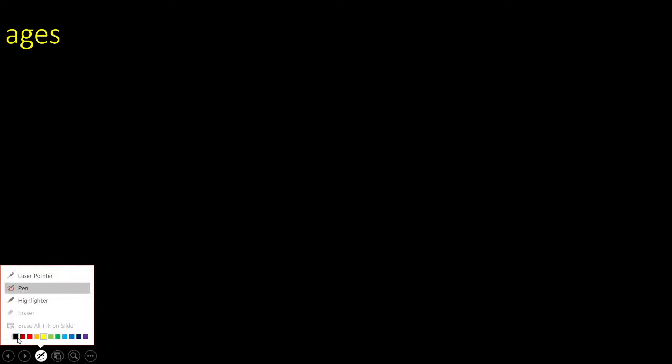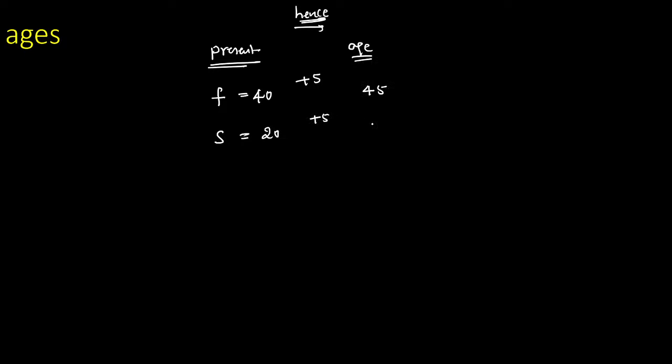Now, see the concept of ages. Let's go through some questions based on equations. What are ages? For example, compare with the present day. The present age of father is F, and son is S. I just consider father is equal to 40 years, son is exactly equal to 20 years. Now see, after 5 years, the perfect statement is hence. So hence 5 years, the age of father, we just add five. 40 plus 5 is equal to 45, and 20 plus 5 is equal to 25.